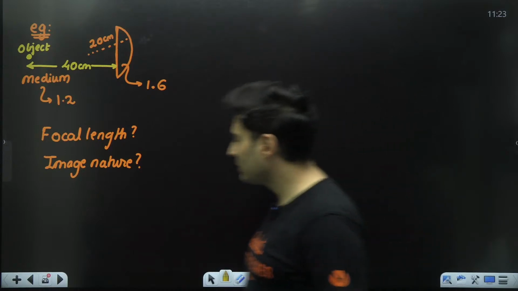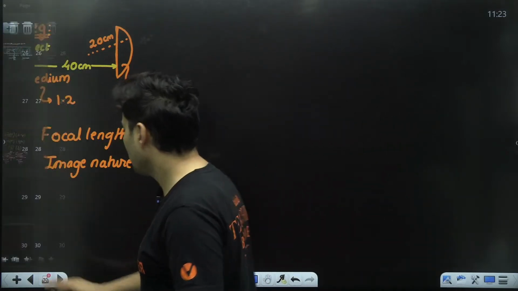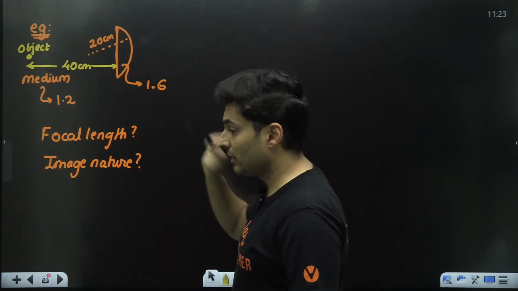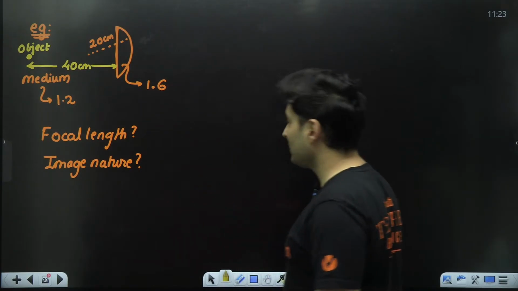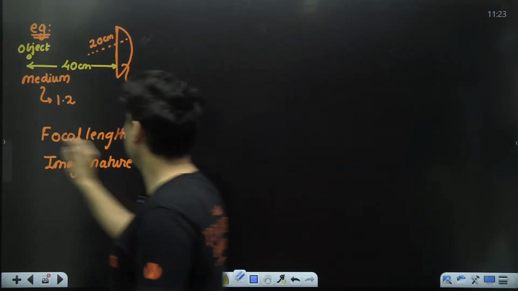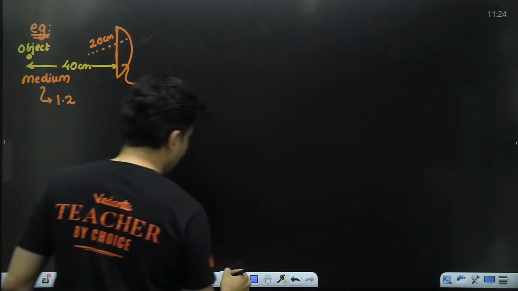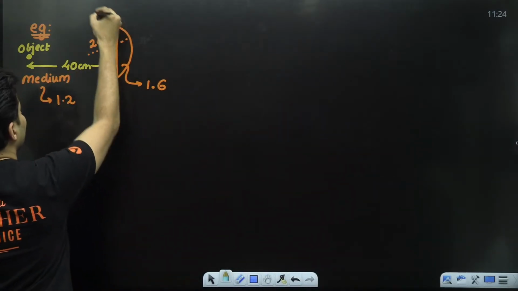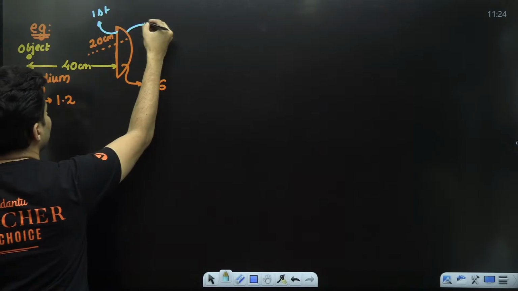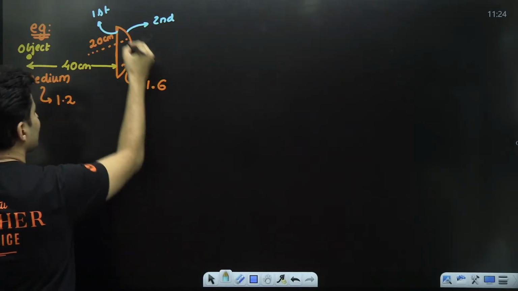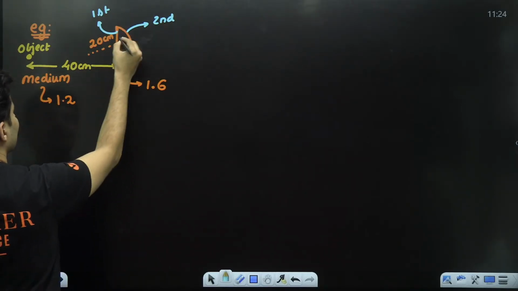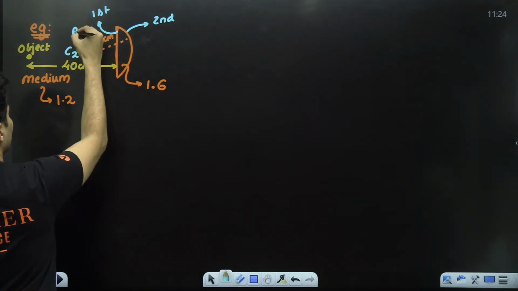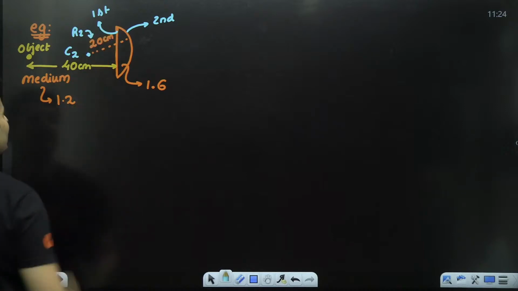Okay, so shall we do this particular question, my dear warriors? Let's do this. It's a plano-convex lens. Keep that in mind. For a plano-convex lens, you have to be a little bit more careful, because see what will happen. I'll tell you. This is the first surface. This is the second surface. For the second surface, this is the radius. This is the center of curvature. So the radius of curvature number 2 is this.